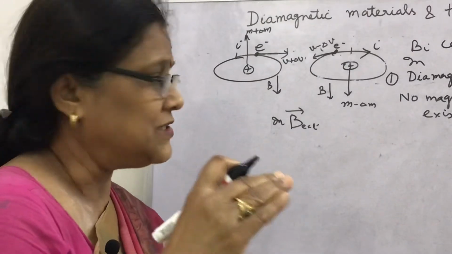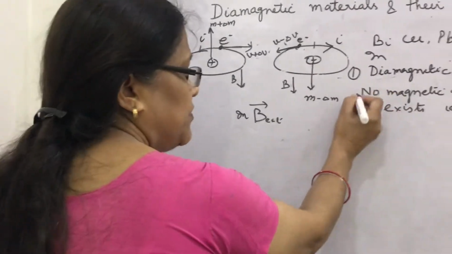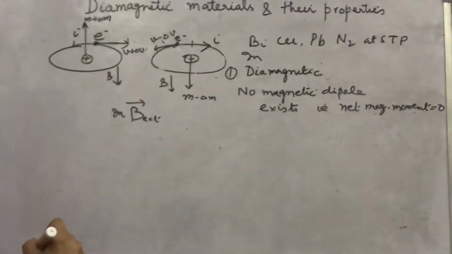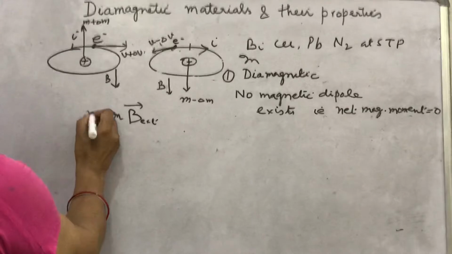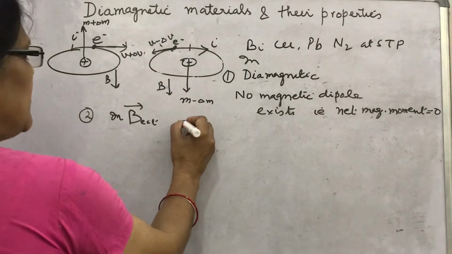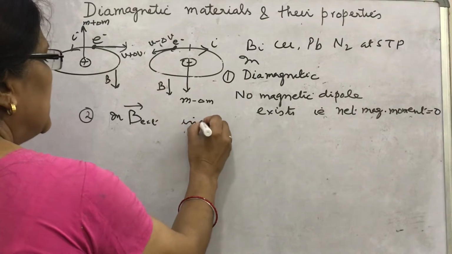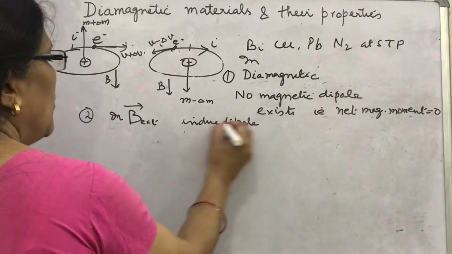Let us discuss. First one, as you can say, no magnetic dipole, net magnetic moment is 0. Second one, we can say in external magnetic field, induced dipole moment.